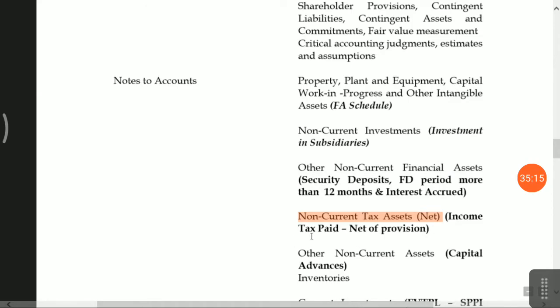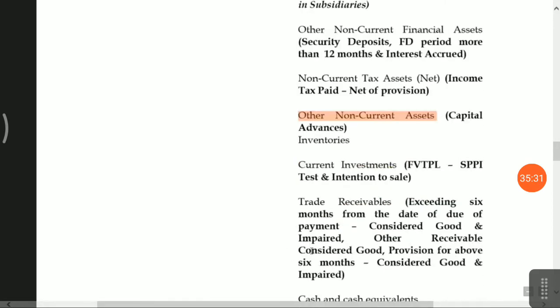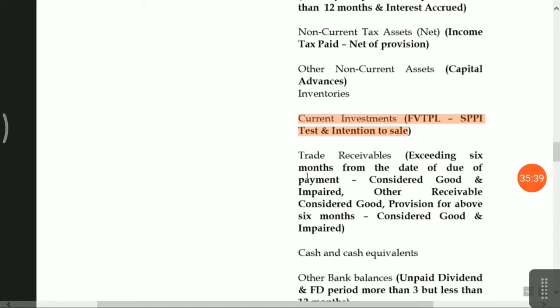Income tax paid. Okay, non-current tax means it is not an immediate liability. Other non-current assets, capital advances you have given to creditors. Okay, that you have to disclose here. Inventories, current investment, that is fair value through profit and loss, and that is the intention of sale. Okay. Trade receivable, you have to disclose in two formats. One is more than 6 months dues, where you also have to disclose whether there is a chance of impairment, and normal dues. Okay, and you have to do the provisions also.